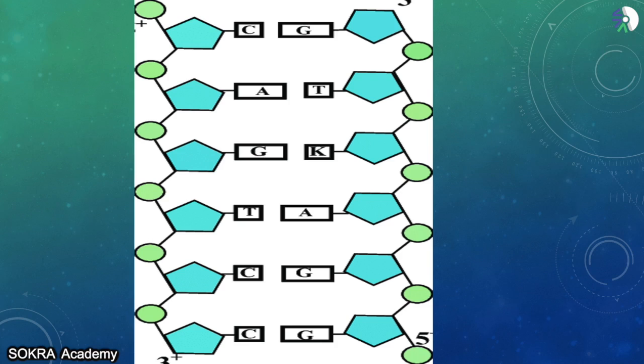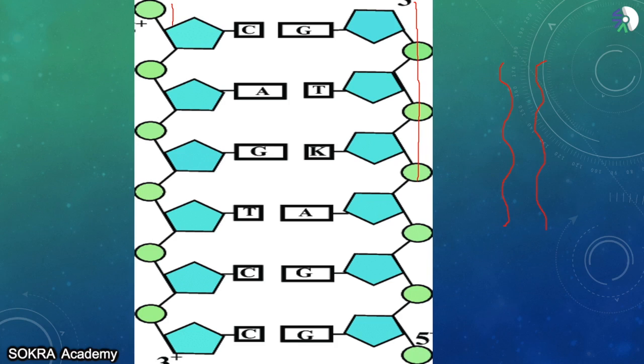Now this DNA is a double-stranded structure. What is double-stranded? Suppose this is one strand of DNA and this is another strand of DNA. When we put them together, now in this diagram you can see it is separated. One strand is here, another strand is here.